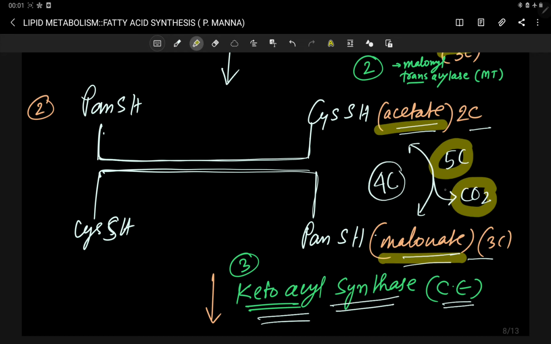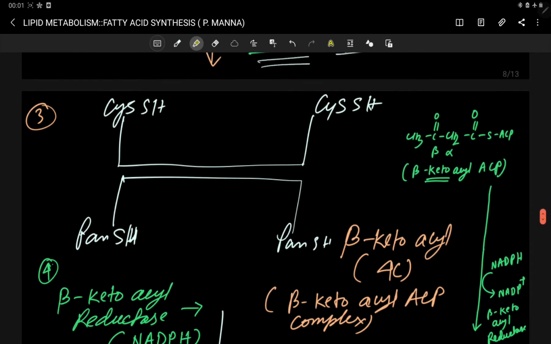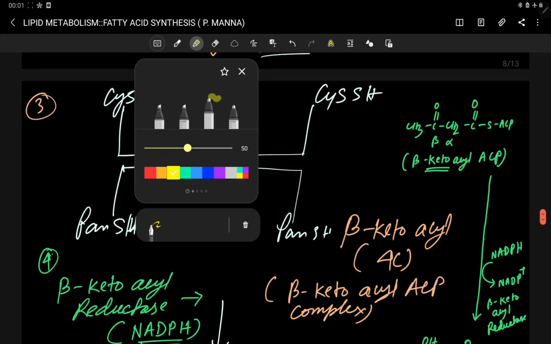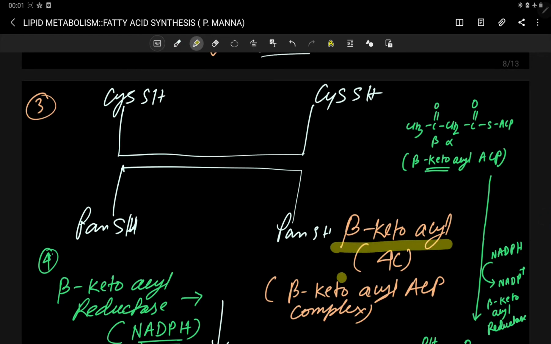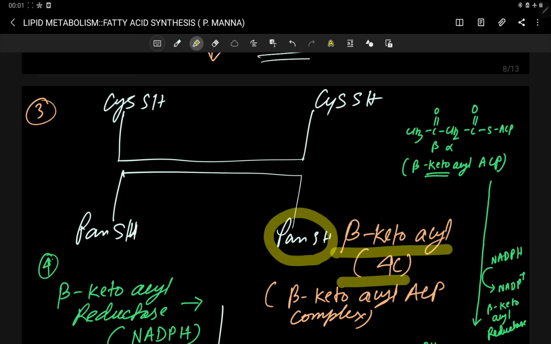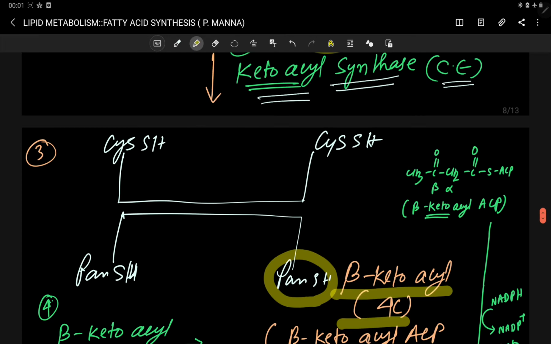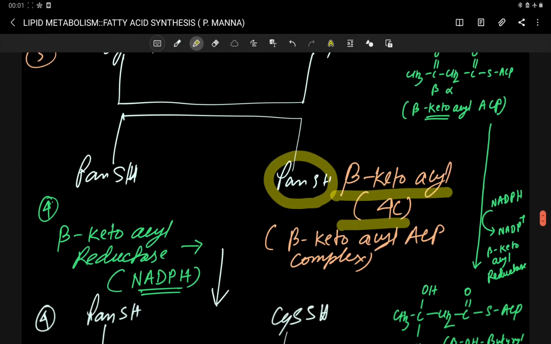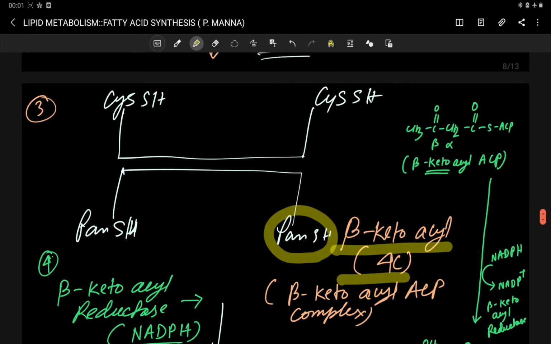Ultimately a 4 carbon ketoacyl group is formed, and this is now attached with the pan end, and the cis end is totally free now. You can see here, this 4 carbon beta ketoacyl group is attached with the pan end, and the cis end is now totally free. So this is the second step.